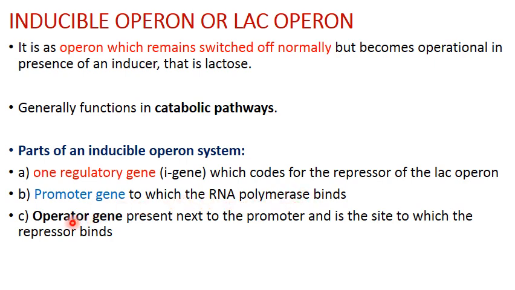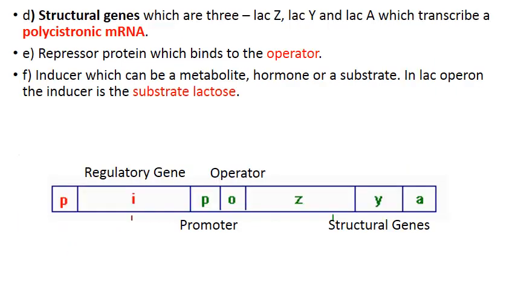Third part of the operon system will be the operator gene next to the promoter, and it's the place where the repressor will bind and stop transcription. And next to this will be the structural genes, and in case of lac operon there are three structural genes: lac Z, lac Y and lac A, and that is going to transcribe a polycistronic mRNA.